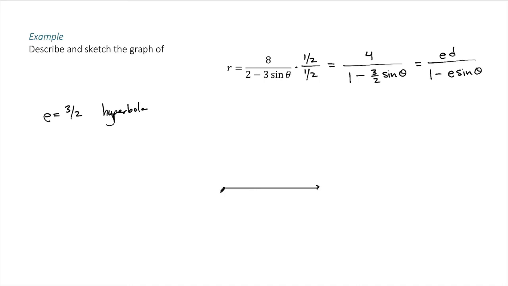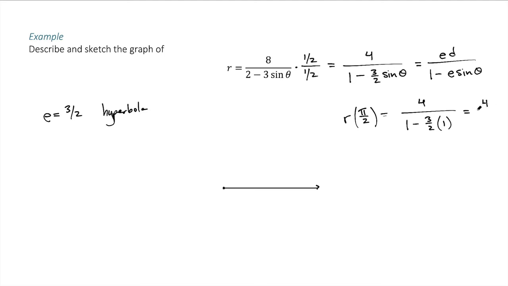Because I know that this will be a vertically oriented hyperbola, I can find the vertices of the hyperbola by plugging in theta equals pi over 2 and 3 pi over 2. So r, plugging in pi over 2, is equal to 4 over 1 minus 3/2 times sine of pi over 2, which is 1.